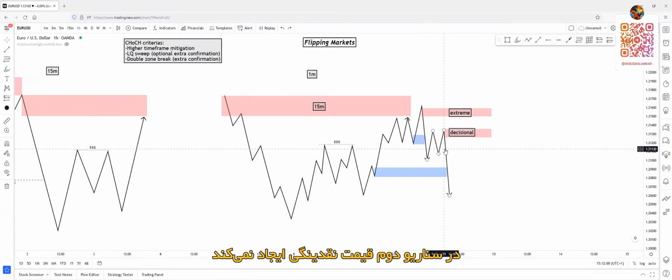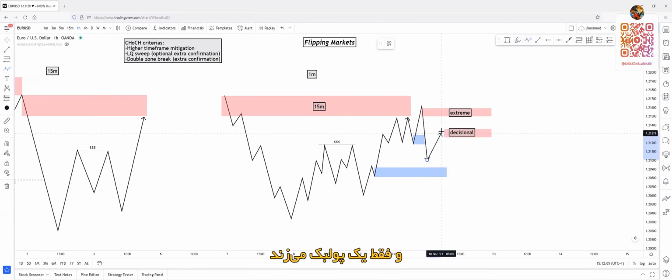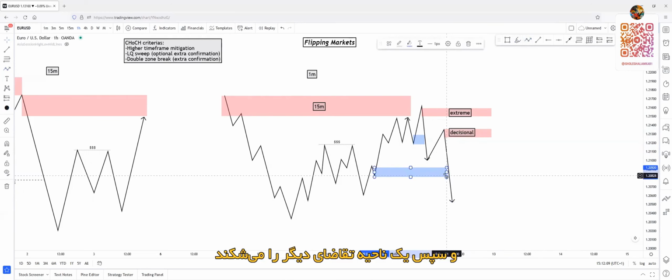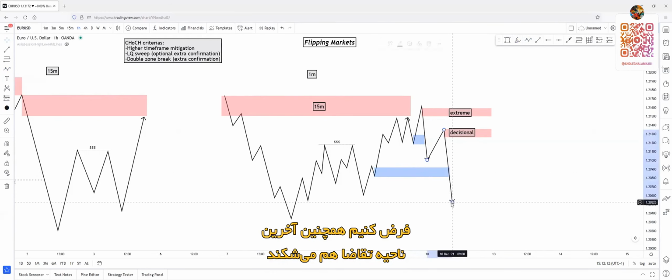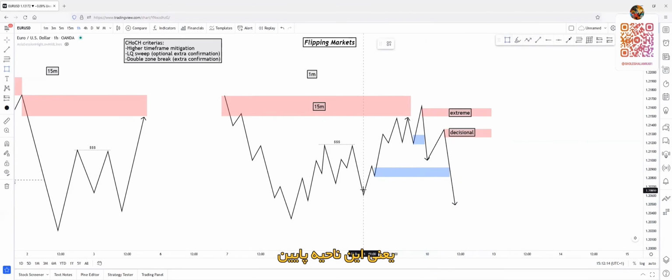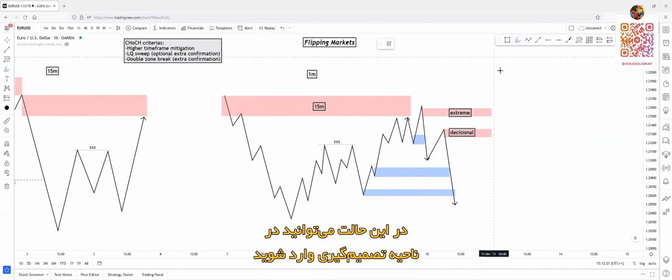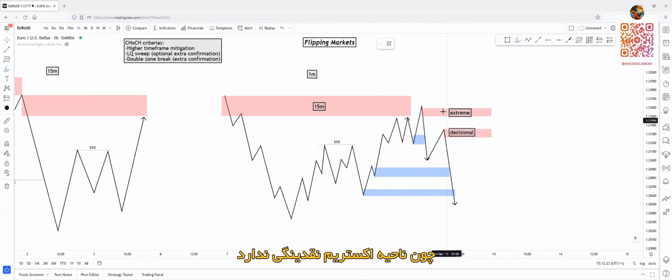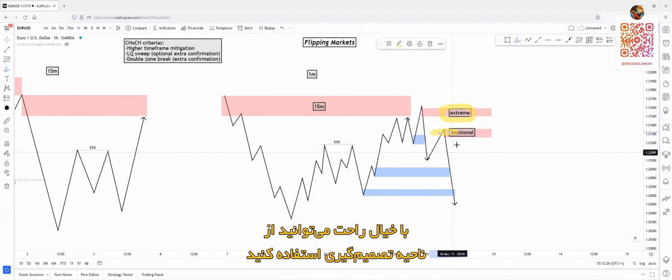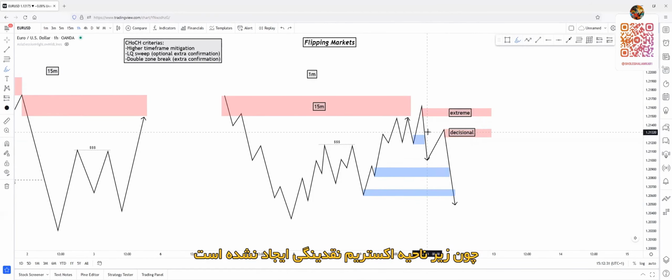The second scenario is that price doesn't create liquidity. It just does a pullback. It doesn't create liquidity, but breaks through another demand zone. Let's say it breaks through the next demand zone, so this lower area too. So it has a double zone break also. In this case, you can safely use the decisional zone because the extreme zone has no liquidity. As you can see, the decisional zone is safe to use because no liquidity has been created below the extreme zone.